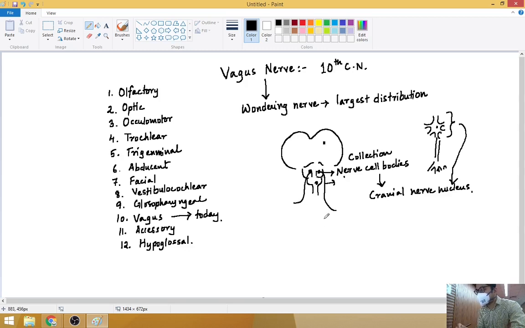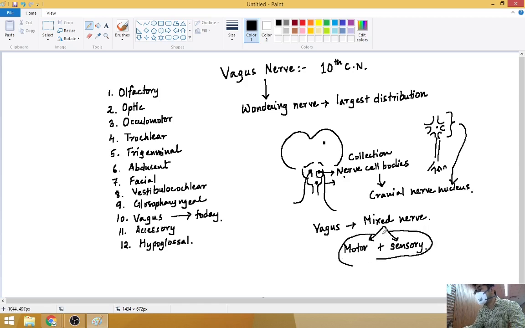For the vagus, the 10th cranial nerve, it is a mixed nerve. That means it has a motor as well as a sensory part. It's not only sensory, it's also motor.